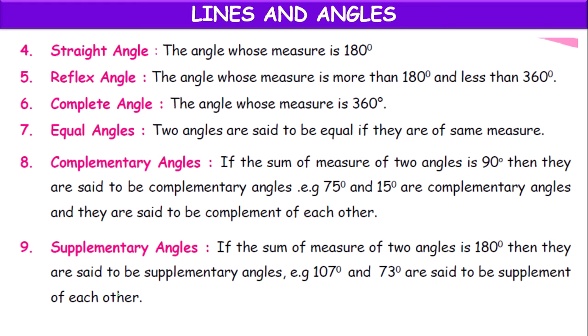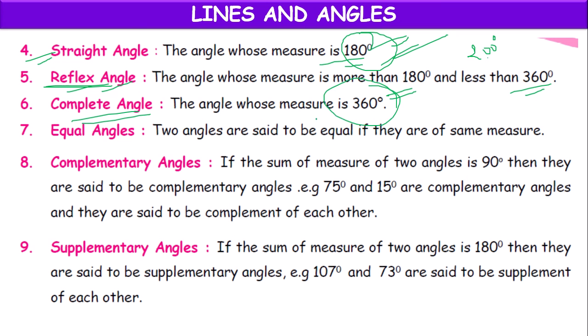Some more types are there. Straight angle, the angle whose measure is 180 degrees. Reflex angle, more than 180 and less than 360, like 200 degrees. Complete angle, if it is equal to 360 degrees, then it is called a complete angle. 360 degrees means a complete angle around a point. Straight angle means an angle around a point lying on the same side of the line.